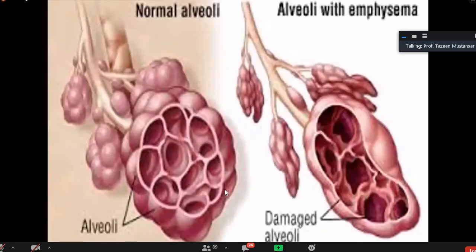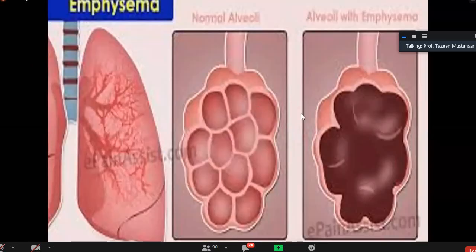Then this is the normal picture. This is the normal alveoli. Alveoli are there. This is normal. And this is damaged alveoli. You see, they are large in number, large in diameter. Size is more. Again, this is emphysematous here. All of the acinus is involved here.